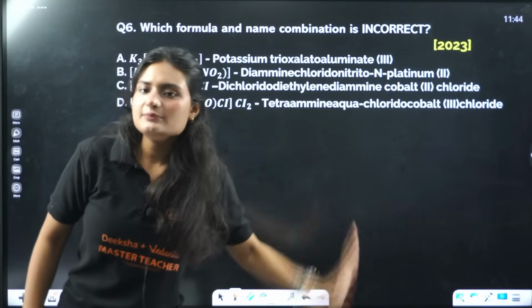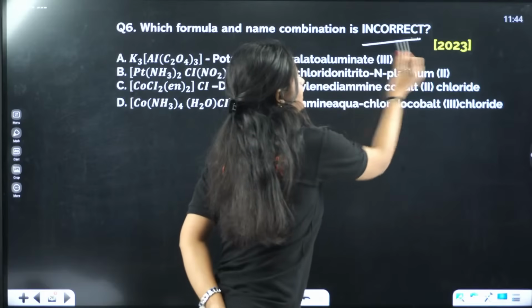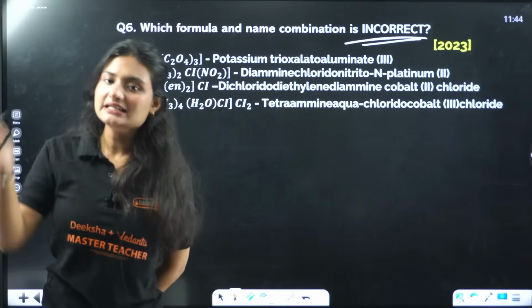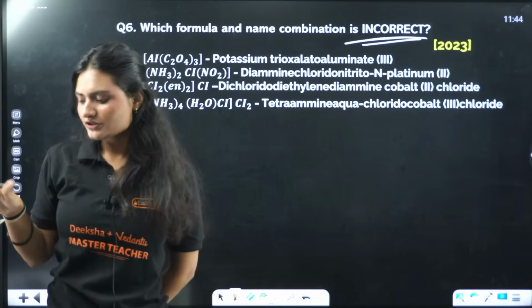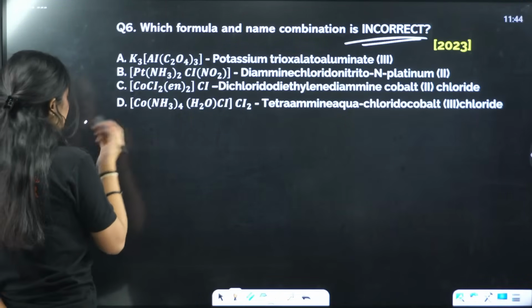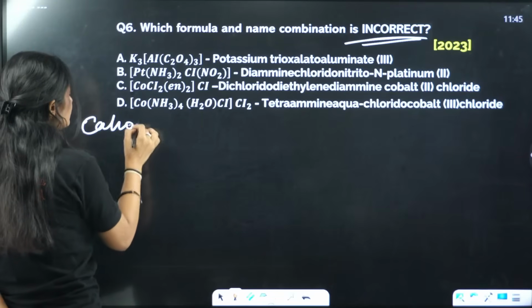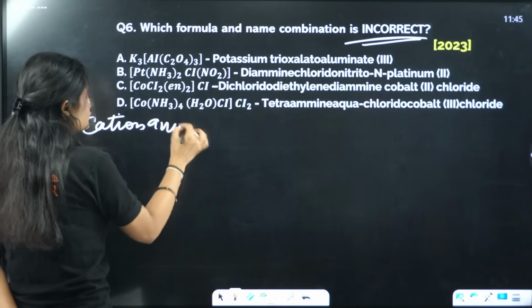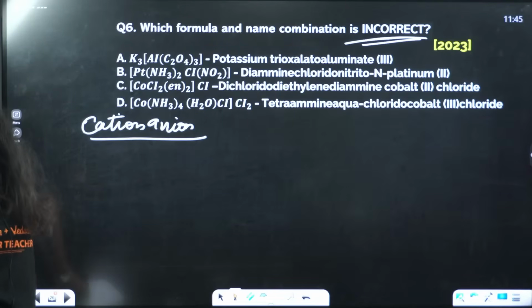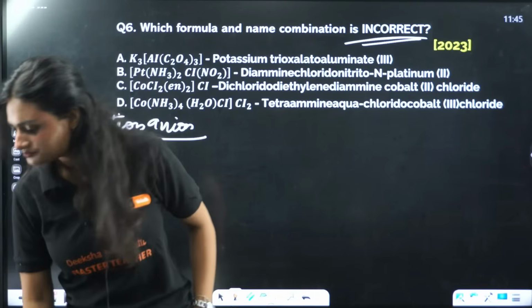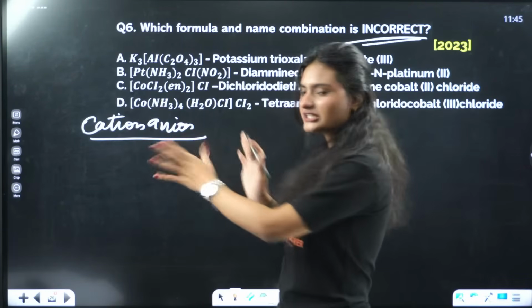Which formula and name combination is incorrect? You need to find the incorrect one. So I need to explain the nomenclature rules here. We know that the cation is written before the anion, and the whole name is written in continuation.